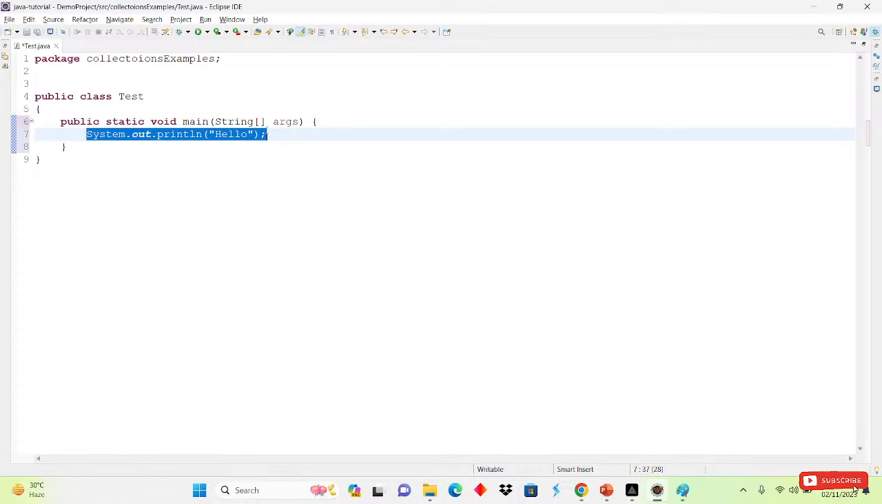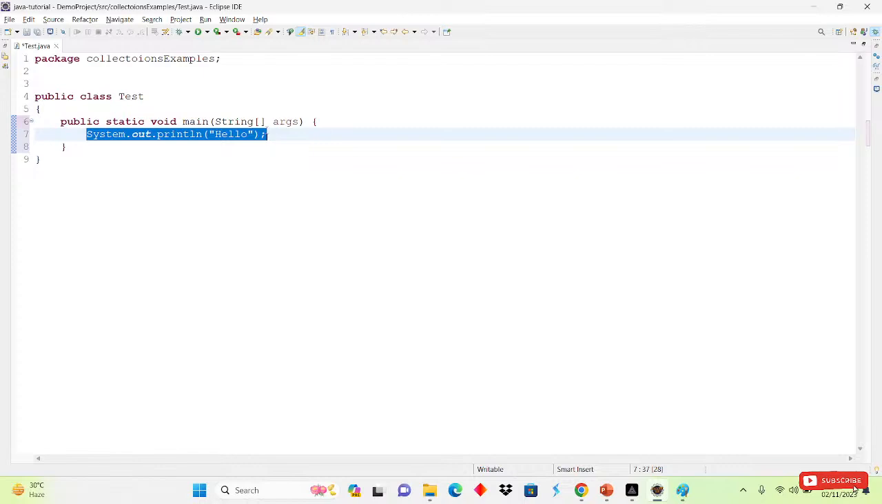But suppose I want to print something. Suppose I have one PDF and I want to print that PDF, and we don't have any printer. So can we print that document? If we don't have a printer and I want to print the document, can we print that? No, right? We cannot print that.